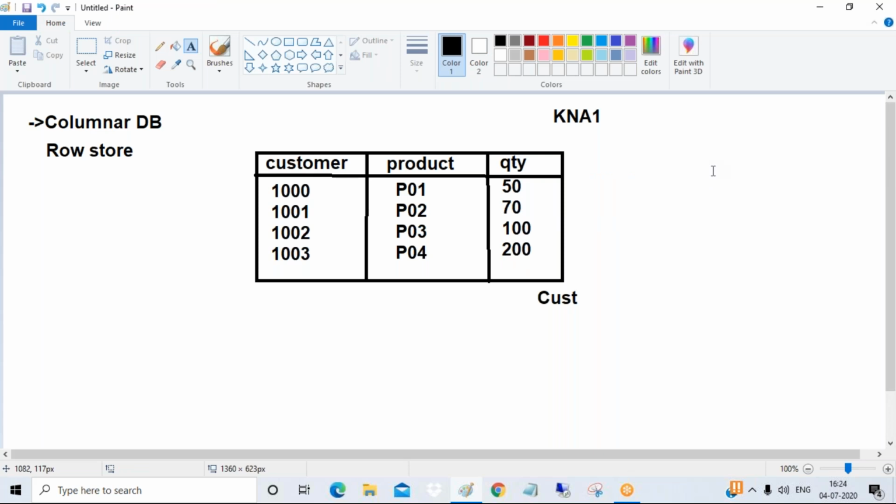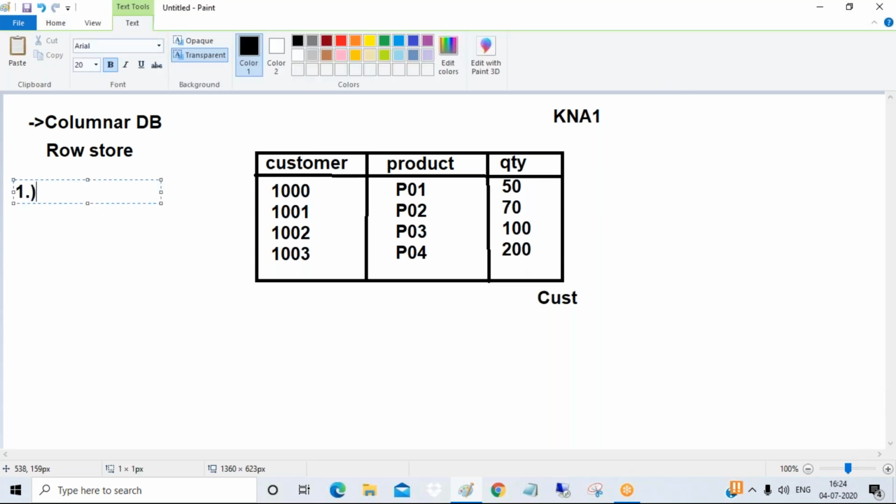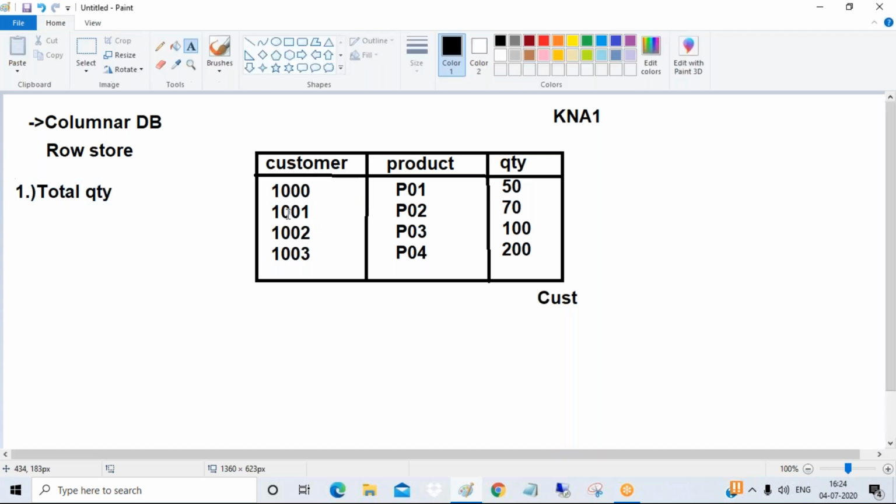Now, suppose, guys, I want to do some totals. This is my first question. I want the total quantity, guys. Tell me how the system will perform. Anybody can guess. I have only 4 records, 4 rows, and I want to do the total quantity, guys. Tell me how the system will do totals.